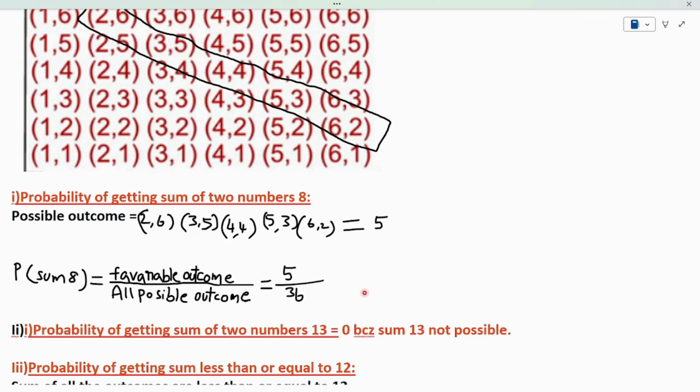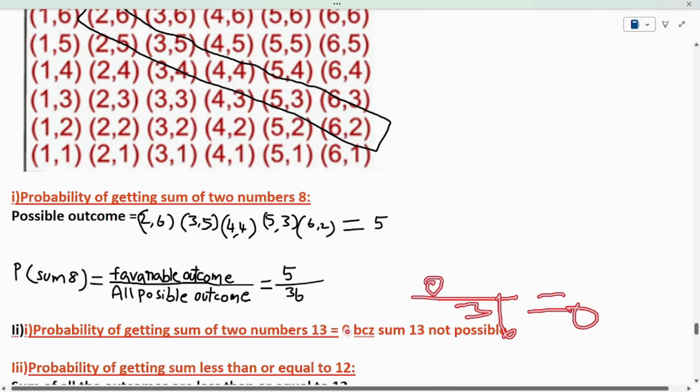My event is 0 and my sample space is 36, which will become 0 by 36, which is nothing but 0. So the probability of getting the sum of two numbers as 13 is 0, because I don't have any event whose result has the sum 13. This is the 0 probability, which means this is impossible. So problem 2 is clear.